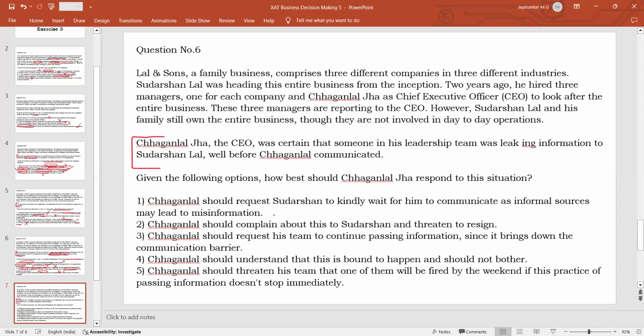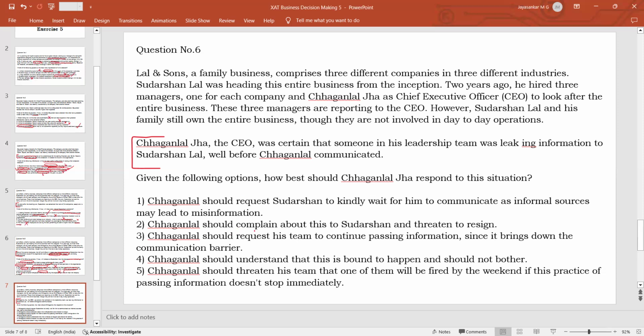He should tell the owner that somebody is giving you information before I am giving the information, but please don't believe such information, because it may sometimes be misinformation. Only when I am telling you, it should be taken as the formal or genuine information. So please don't be misguided by misinformation that is given to you in a leaked manner. This is a very mature approach by the CEO. So this is a possible answer.